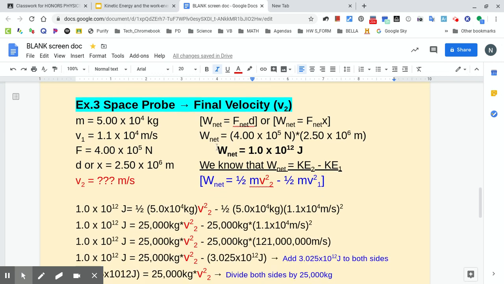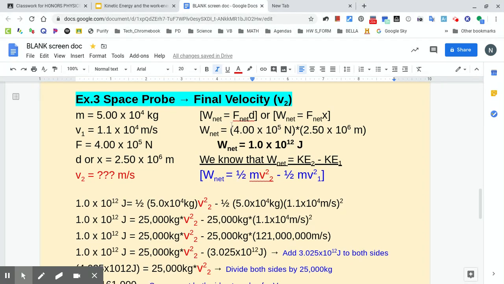All right, so our space probe, finding final velocity, we have all our identified variables like we talked about here. You can use d or x for your distance value. We know that W net is equal to F net times d, or you can even say m a x, if you want to break it down. But since we have F and d, we can use those. There's 2 different ways you write it. So we have our force times our distance, and we end up with 1 times 10 to the 12 joules for the net work.